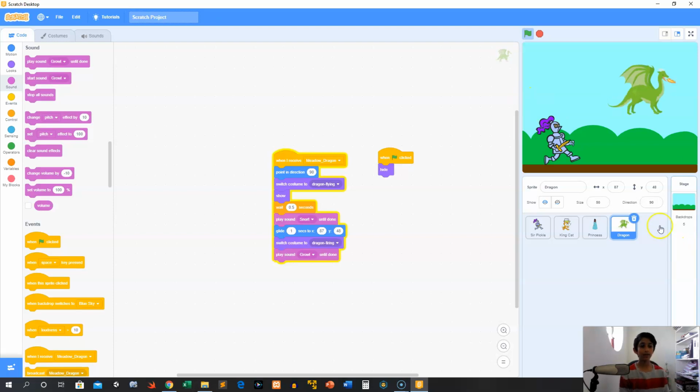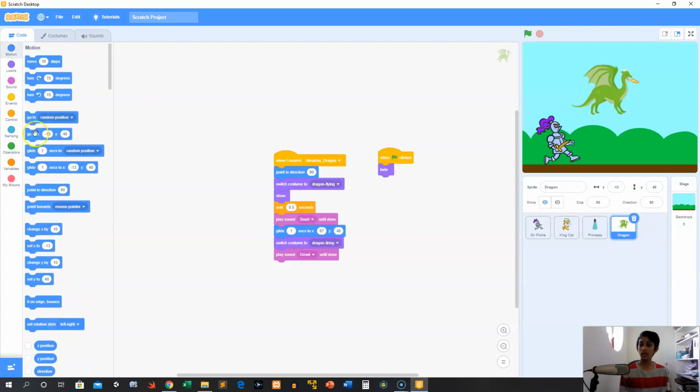Oh wait, we forgot to set the dragon to the right X. So let's make that -13. That was his original place. And let's make sure always to use the go to. This is where go to is useful. He won't glide, right? He'll just immediately go there.